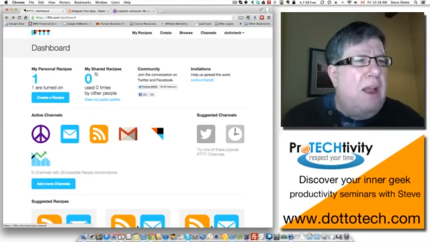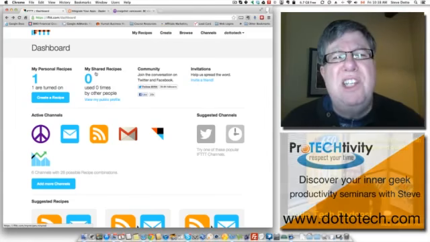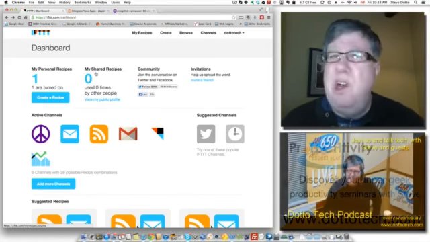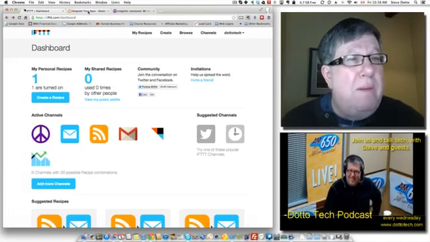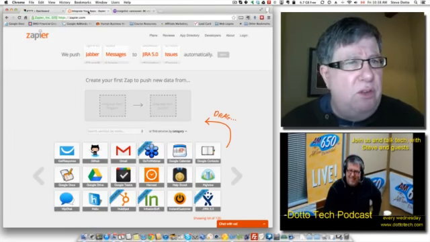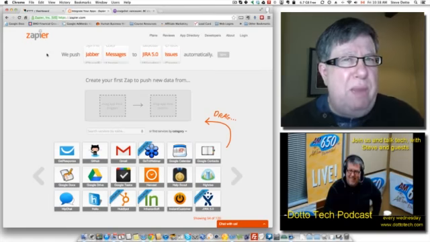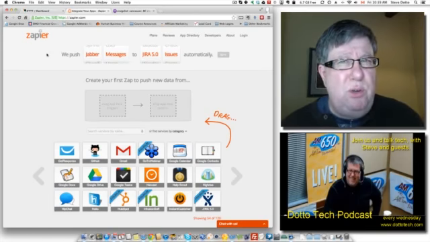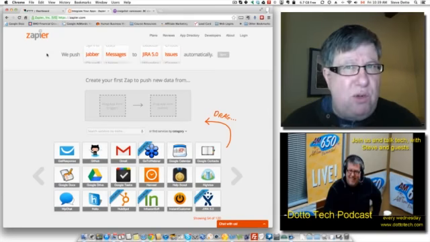Now IFTTT, I get a feel that it's really designed for personal use. It's got that feel of being very personal. The other one, and there are many others out there that do this sort of service, is called Zapier. And Zapier, I feel, is a little more corporate. It's got a few more hooks into accounting software and that sort of stuff. And it's also got a slightly different structure to their website.